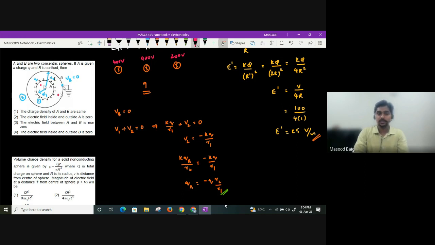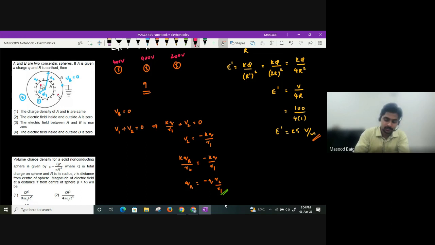Yes, it is lying inside B. So due to the charge on B, here the field is how much? 0. Okay. But will there be charge on A? So because of A, will there be field or not?